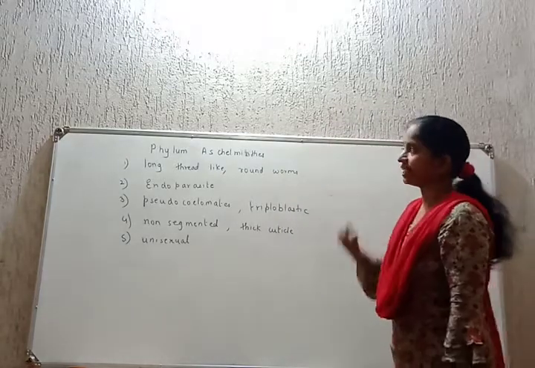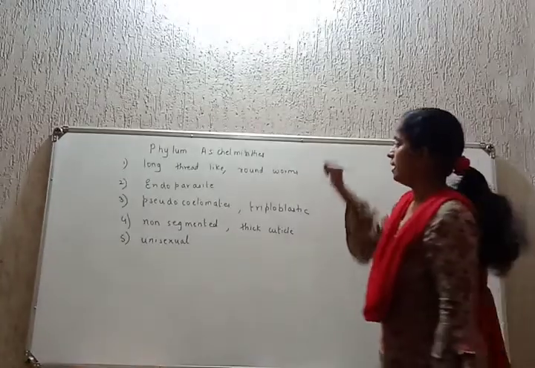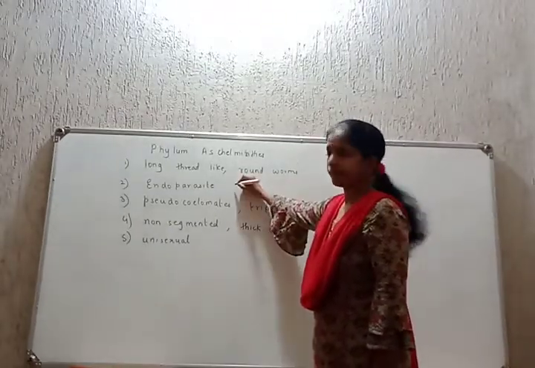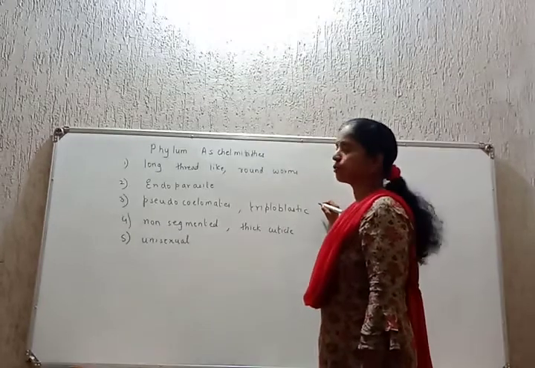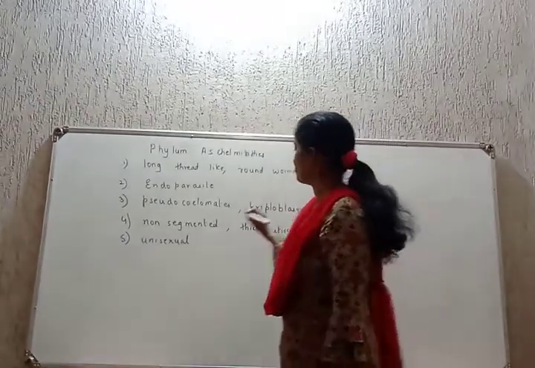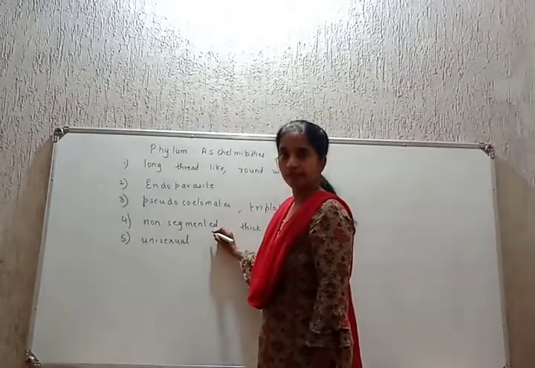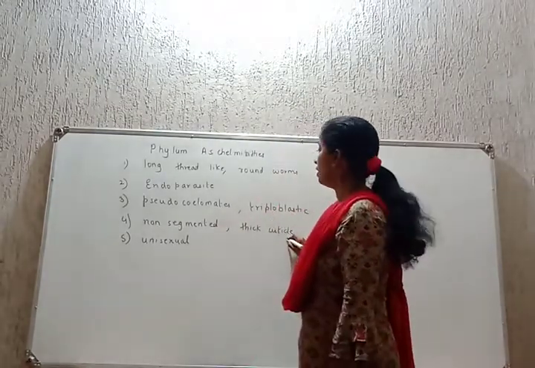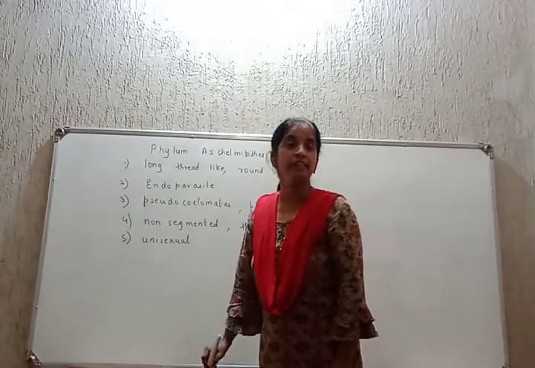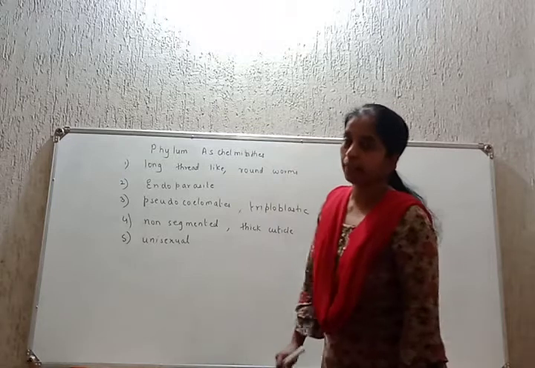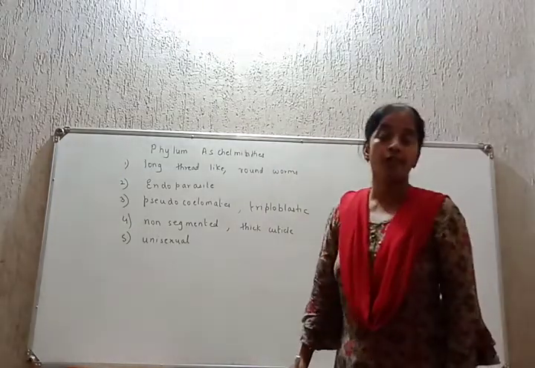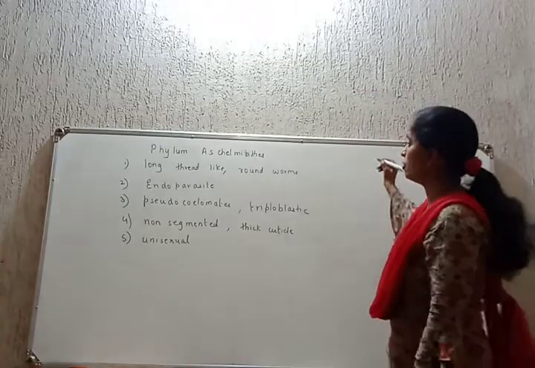Okay, these are the characters of Aschelminthes. Long, thin, thread-like body called roundworms. Endoparasites, pseudocoelomates, triploblastic, non-segmented. Next, the body is covered with a thick cuticle and they are unisexual. Examples: you have Ascaris, you have filarial worms, and you have Loa.